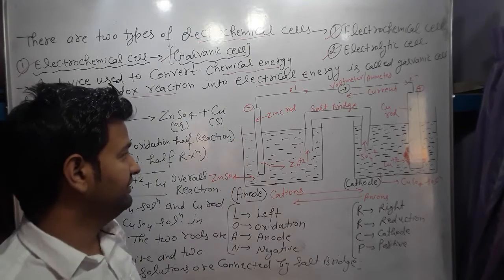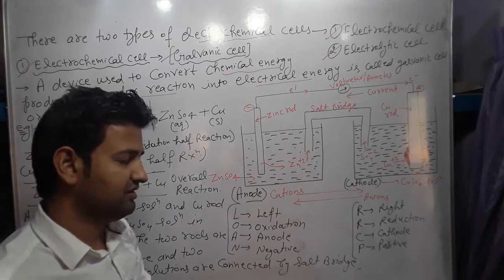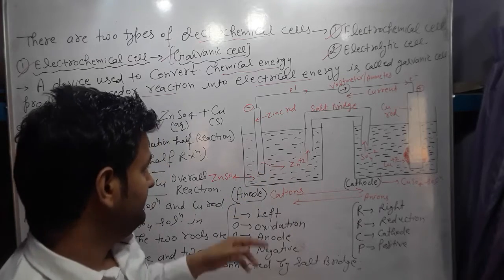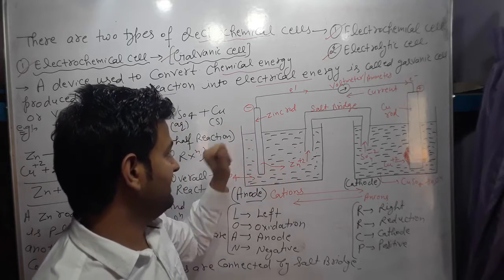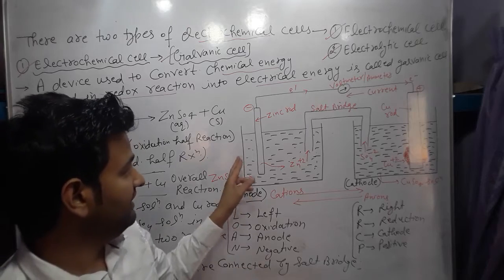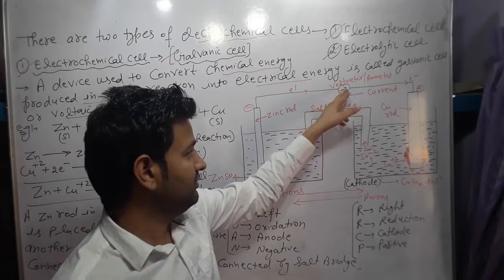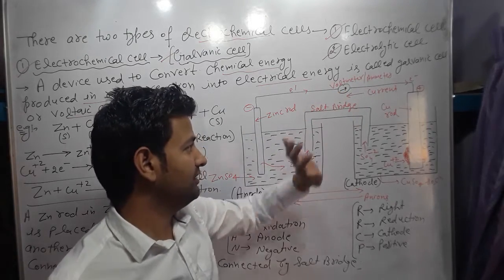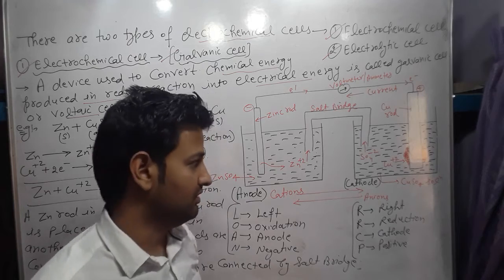Zinc undergoes oxidation, so it loses its electrons and Zn+2 ions occur in the solution. So here is the electron-rich electrode, so it is negatively charged and it is known as the anode. Electrons flow through the wire. A voltmeter or ammeter is applied which shows deflection. Current flows opposite to the direction of flow of electrons.